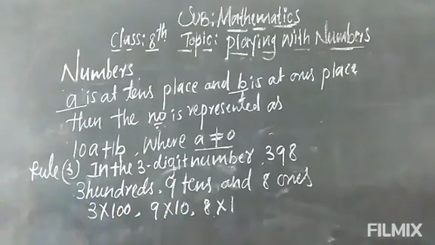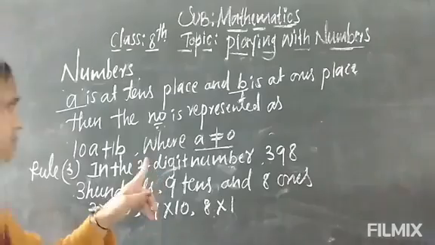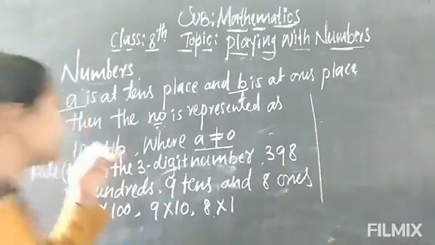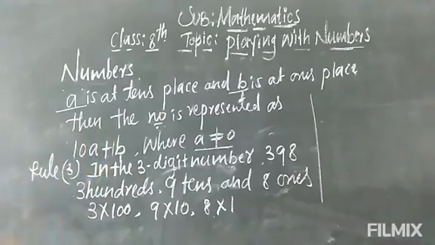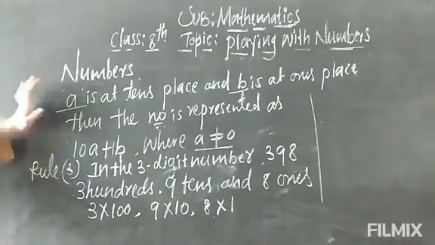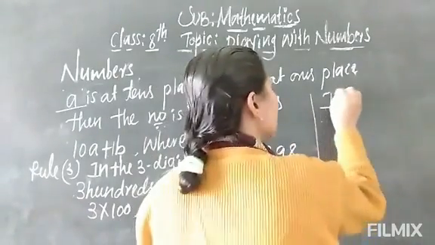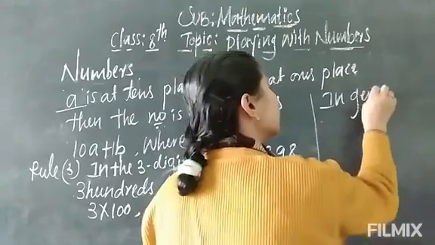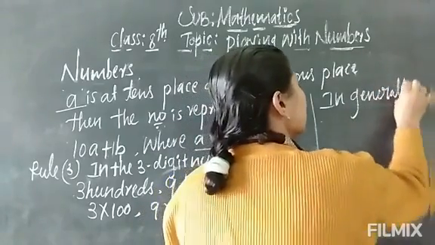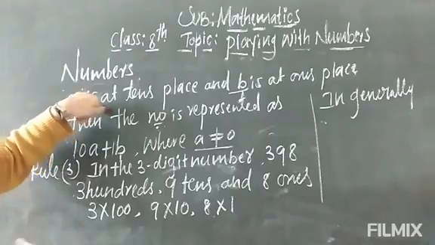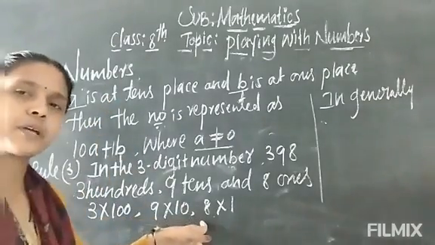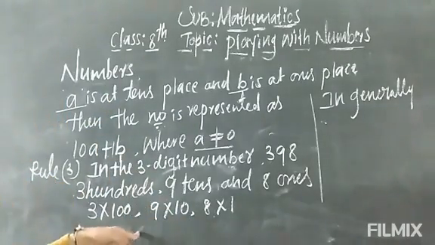In general, if we want to represent this number, we have to take three alphabets, A, B, and C. In general, we have to consider the same concept that we considered for the 2-digit number, the same concept for 3 digits also.